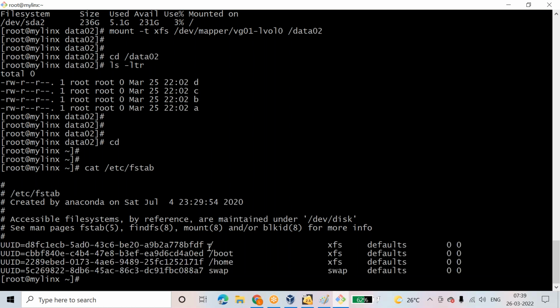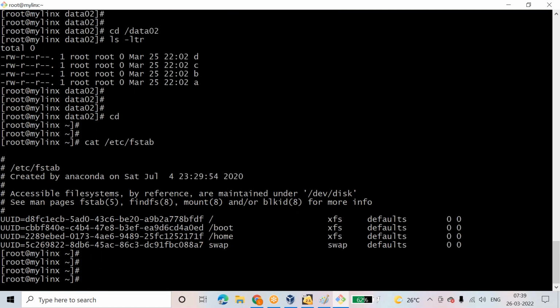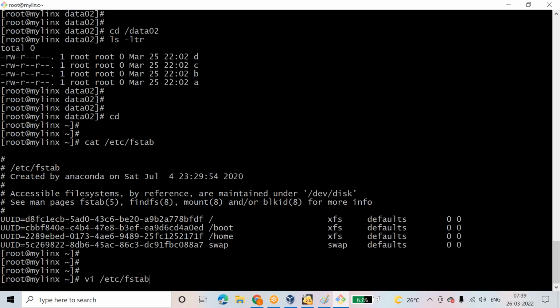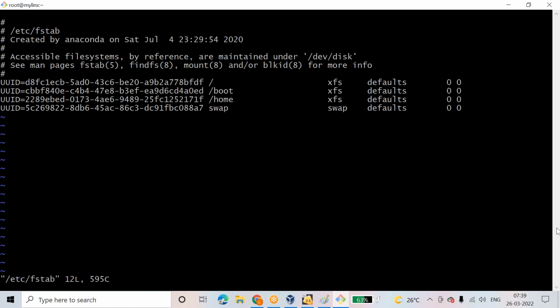How is your root getting mounted? Because of this entry. How is your home file system mounting? Because of this entry. Let me give the data02 entry. To modify any file, what is the command? vi, right? vi file name, /etc/fstab is the file name. Let me enter this, and I need to give where my file system needs to be mounted.